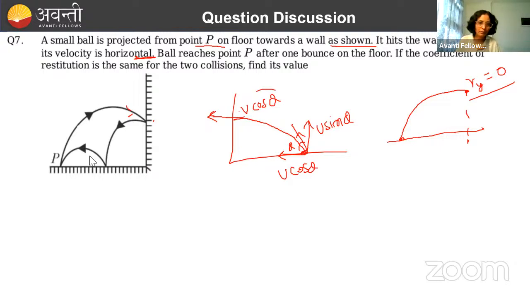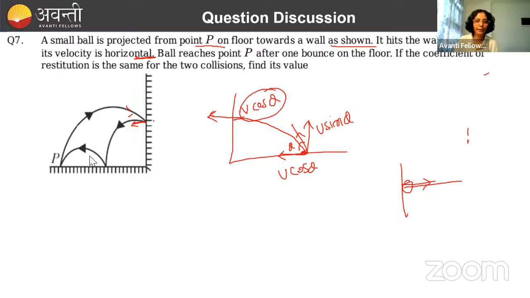So यहाँ पे velocity with which, just before the collision, velocity of the ball was how much? U cos theta. What will be the velocity after collision? After collision, what will happen? It will return. Done. So if ball is hitting horizontally like this, it will also come back horizontally like this with certain velocity. What will be that velocity here? So coefficient of restitution is given, not in digit, but we have to assume it. Suppose it is E. So in terms of coefficient of restitution, what will be the value of velocity of coming back?